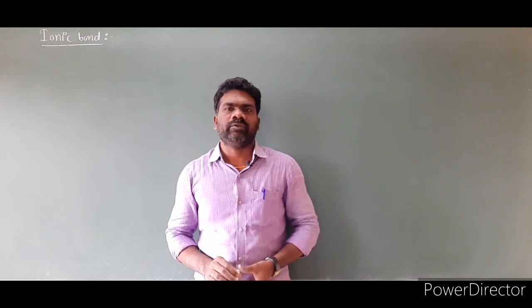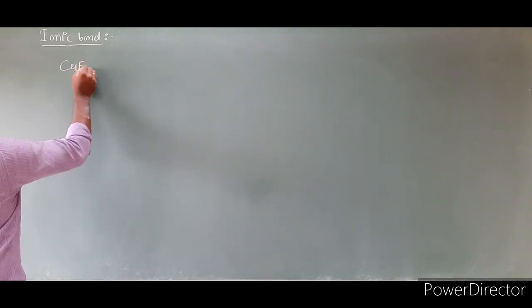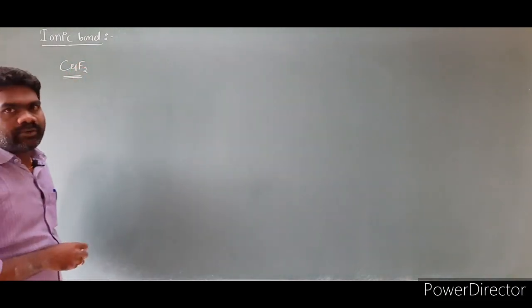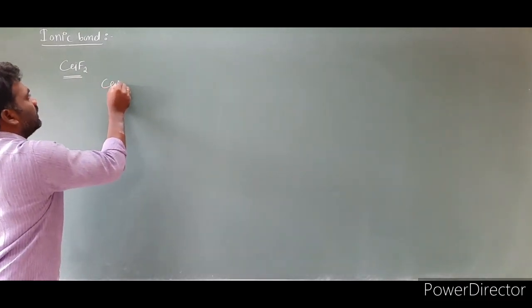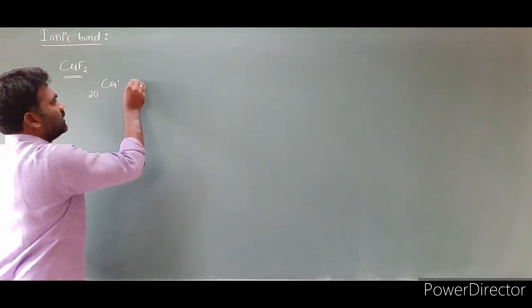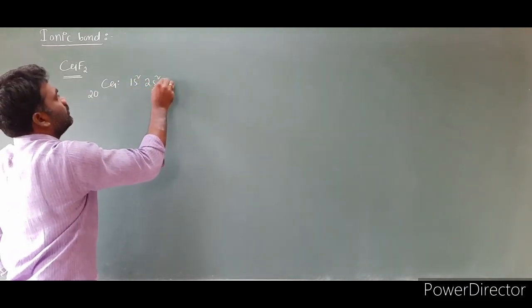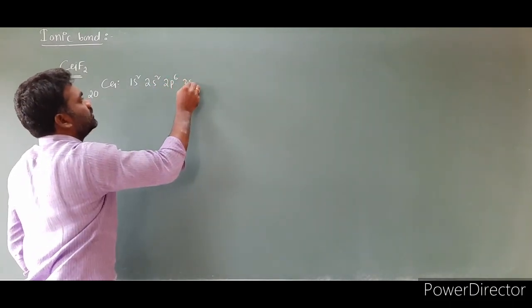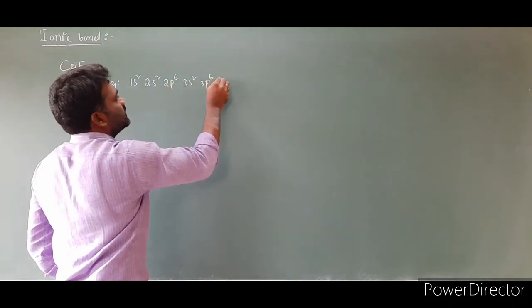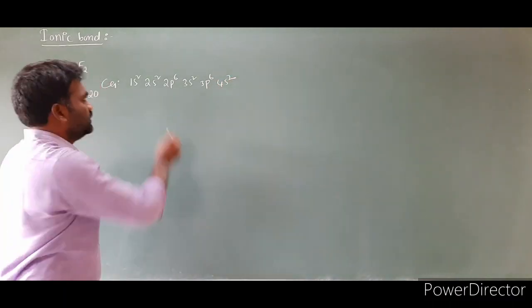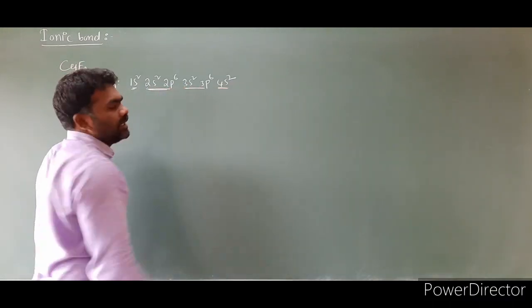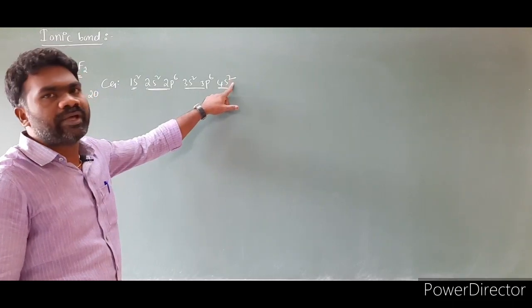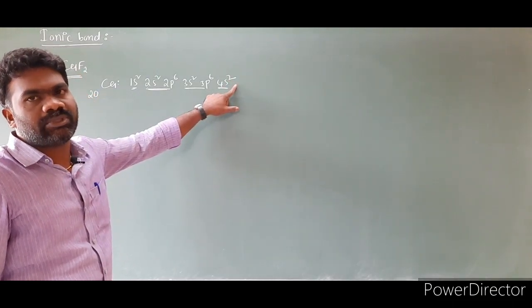Let us understand ionic bond formation by taking another example. I am taking CaF2, calcium fluoride. First we have to write the electronic configurations of calcium and fluorine. First I am taking calcium. Calcium's atomic number is what? 20. Write the electronic configuration: 1s2, 2s2, 2p6, 3s2, 3p6, 4s2. Isn't it? This is the first shell, this is the second shell, 2, 2, 3, 3, third shell, fourth shell. In the valence shell of calcium, it has only 2 valence electrons. It is unstable according to the octet rule.